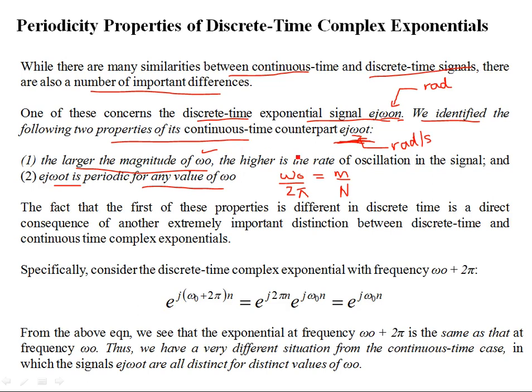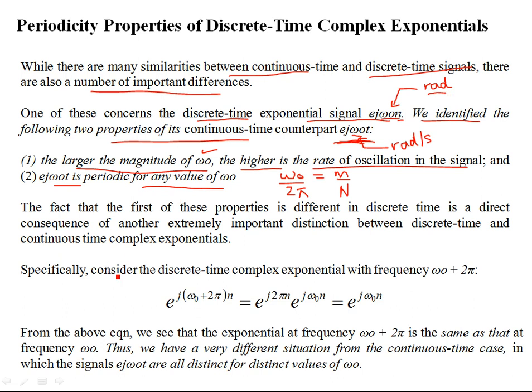So the higher this number is, the higher the rate of oscillations in the signal. But it's not quite true for discrete time. If you go on increasing ω₀, in radians, for a discrete time complex exponential, the rate of oscillations is not going to grow forever. That means ω₀ is not quite distinct.